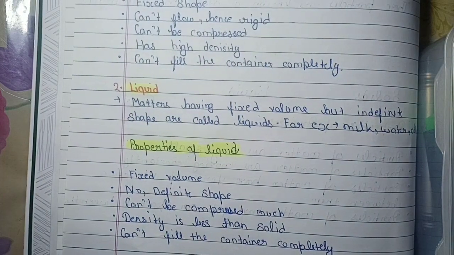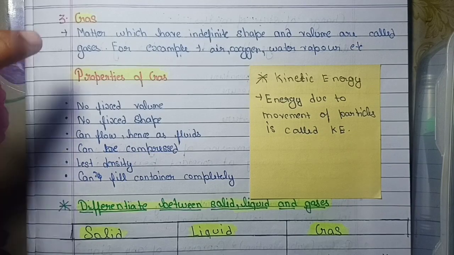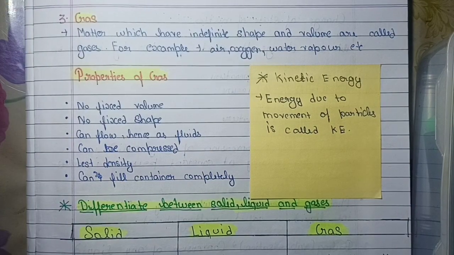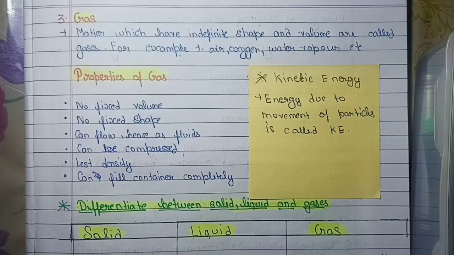Now let's come to the next page. Let's understand gas. Matter which has indefinite shape and volume is called gas. For example, air, oxygen, water vapor, etc. This means gas has no fixed shape, and it has no fixed volume.